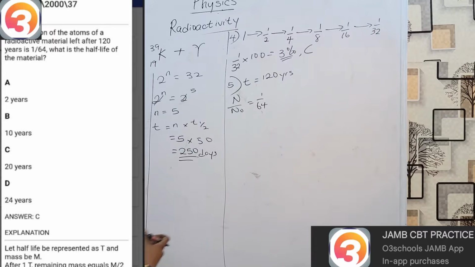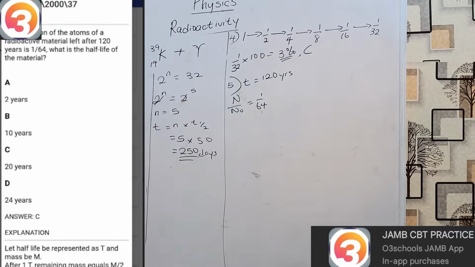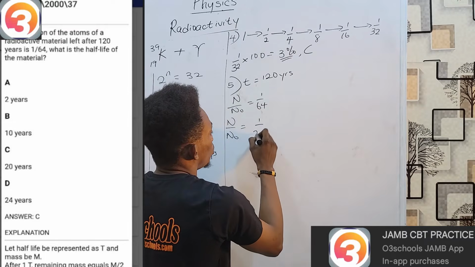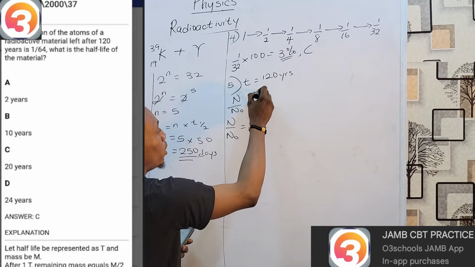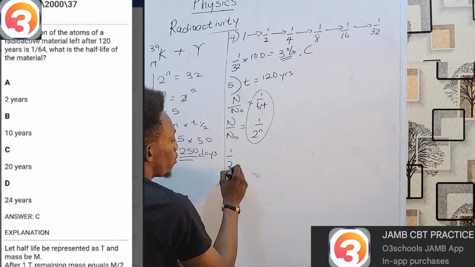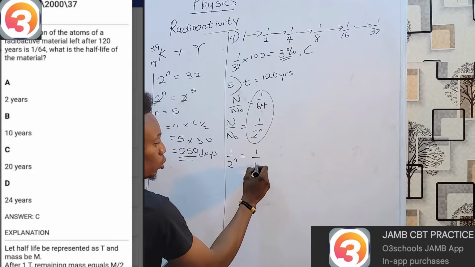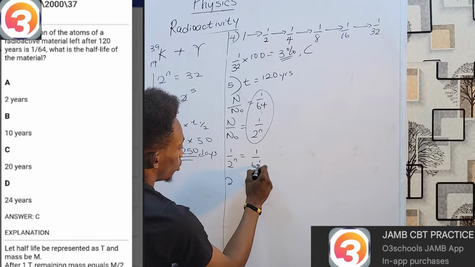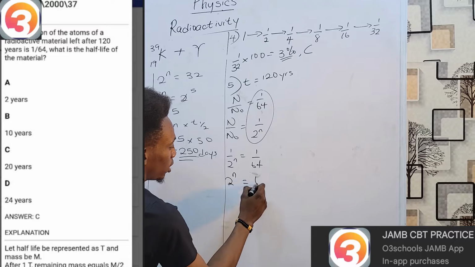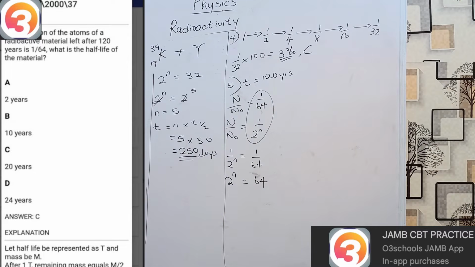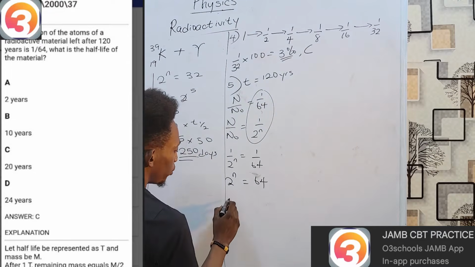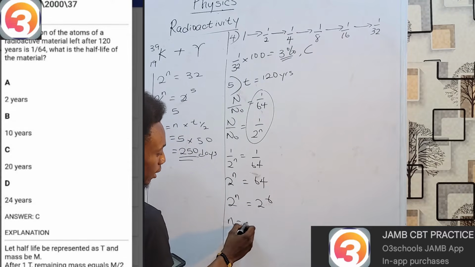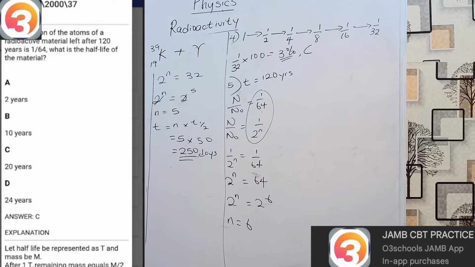Now I simply have to remember exactly what I did over here, and that n/n0 is 1/2 raised to the power n. So I have to equate my right hand sides. 1/2 to the power n equals 1/64. So that's 64, not 16. 2 raised to the power n must be 64. Can I express 64 as a power of 2? Yes, that is 2 raised to the power 6, implying that n must be 6.